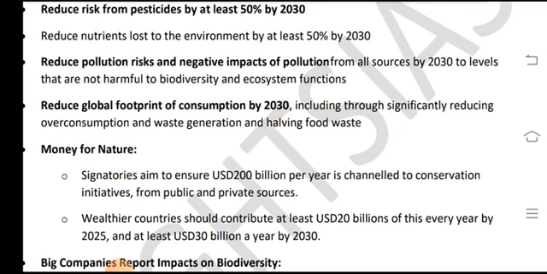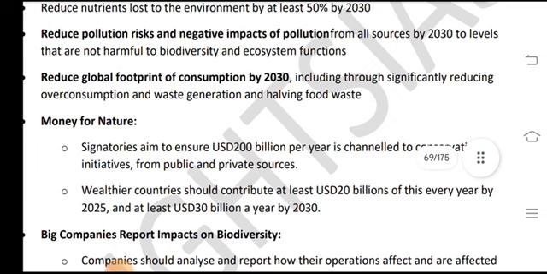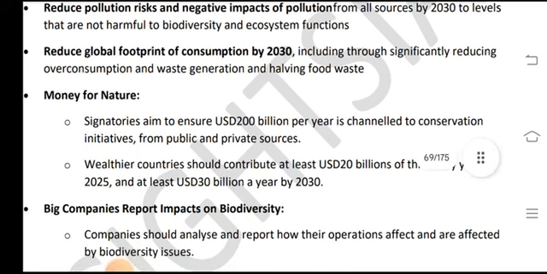by 2030 to levels that are not harmful to biodiversity and ecosystem functions. Reduce the global footprint of consumption by 2030, including through significantly reducing overconsumption and waste generation, and halving food wastage.